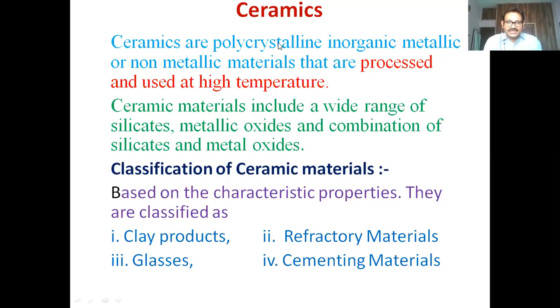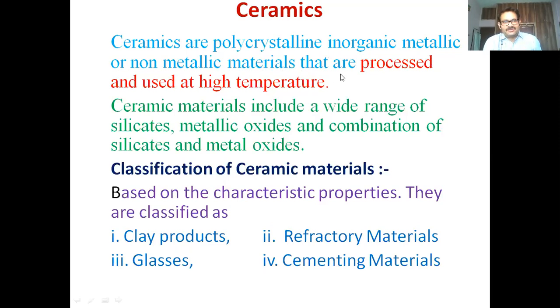Ceramics are polycrystalline inorganic metallic or non-metallic materials. As we just observed, metallic oxides and non-metallic oxides. So these ceramics are polycrystalline in nature, made of inorganic metal oxides or non-metal oxides.